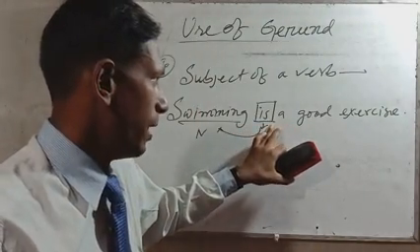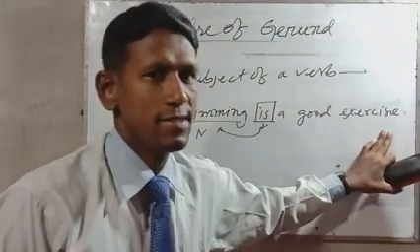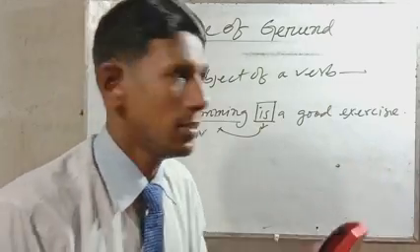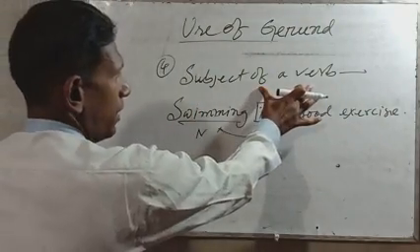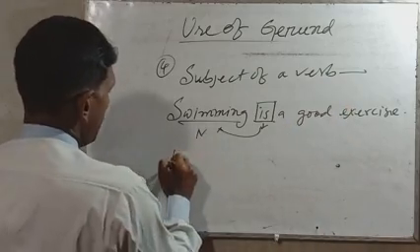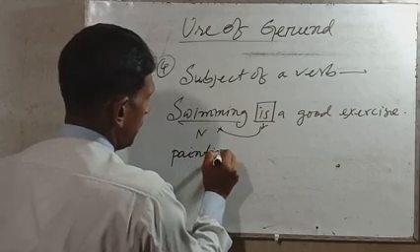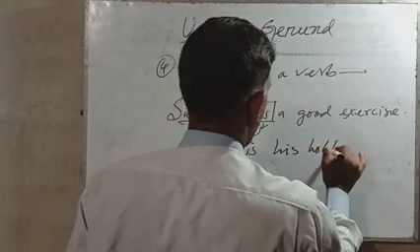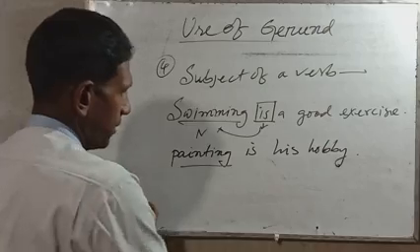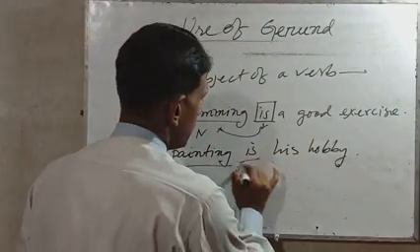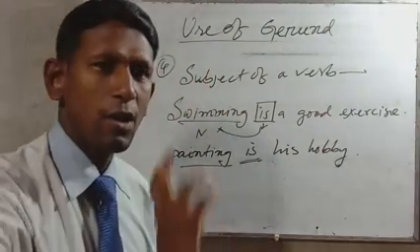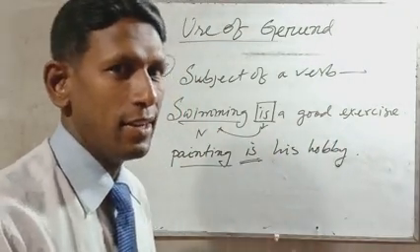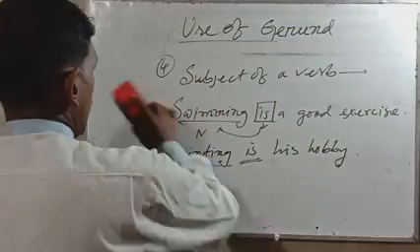After it comes a verb, and after the article and adjective comes a noun. So swimming is a good exercise. That is the subject of a verb. Another: painting is his hobby. So dear students, painting is a gerund. After that is the verb, then the rest of the sentence. So swimming is a good exercise. Painting is his hobby. So painting is a gerund. Another.